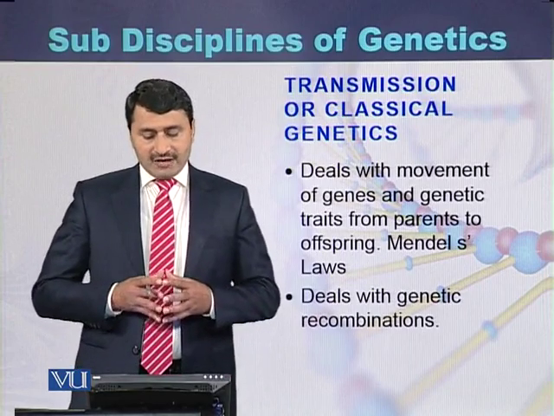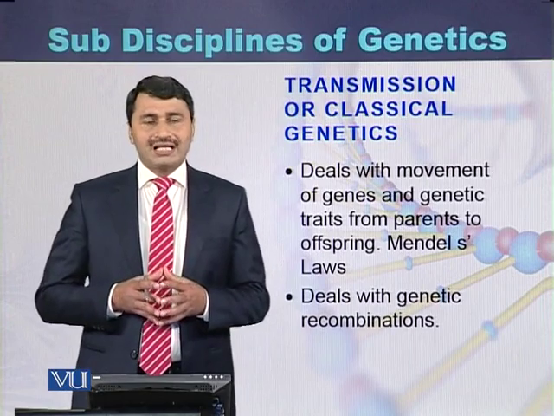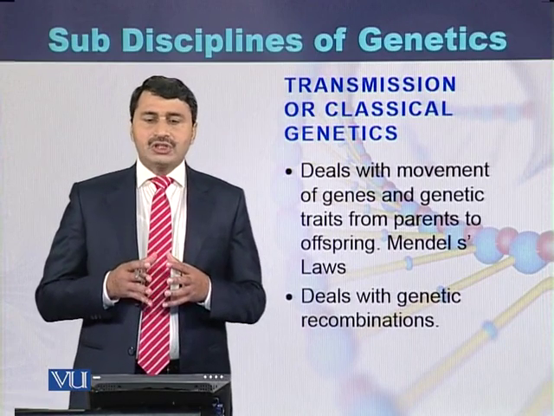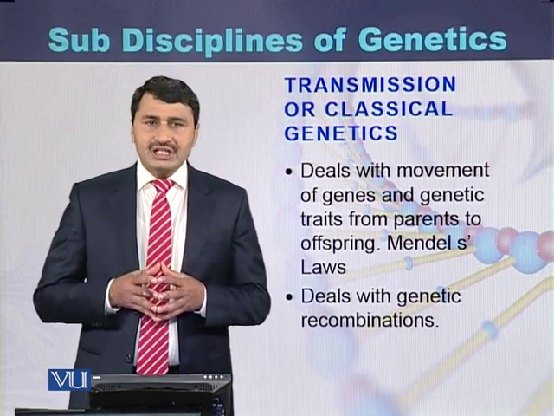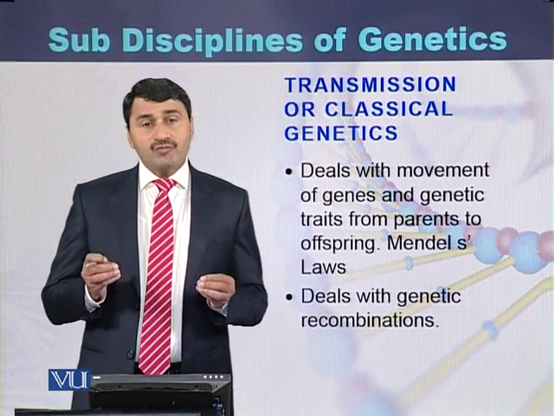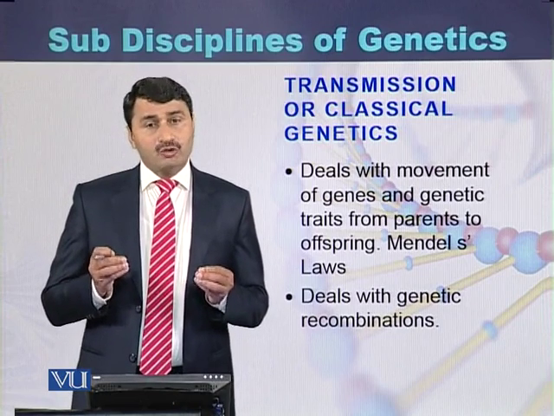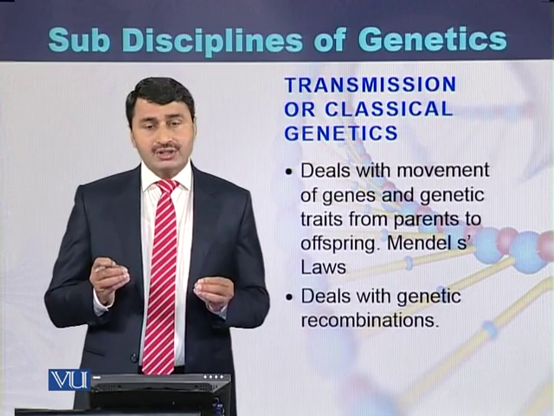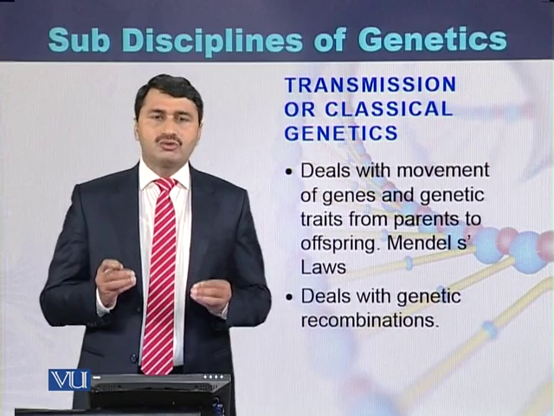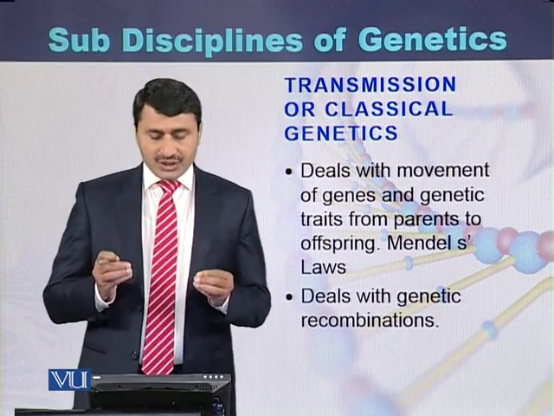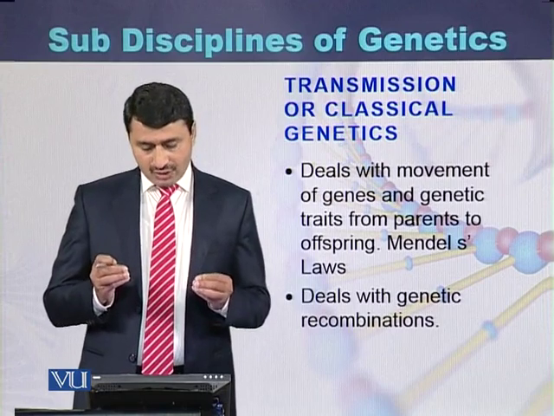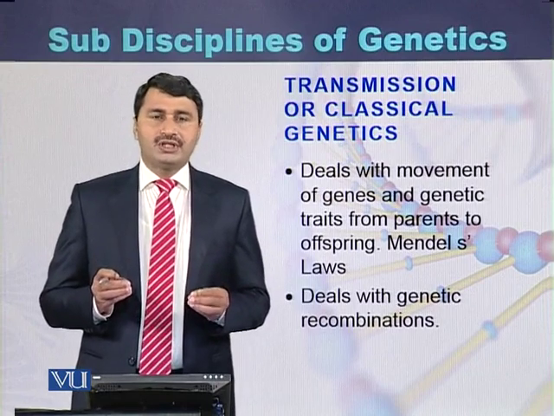Transmission or classical genetics deals with the movement of genes, chromosomes, or traits from parents to offspring. This type of genetics also deals with genetic recombination.